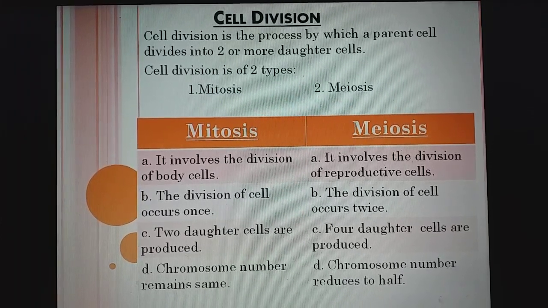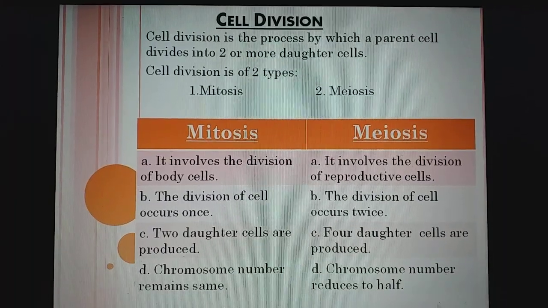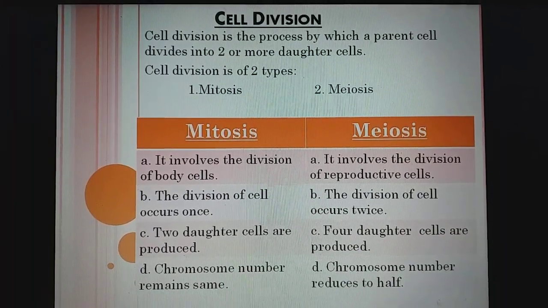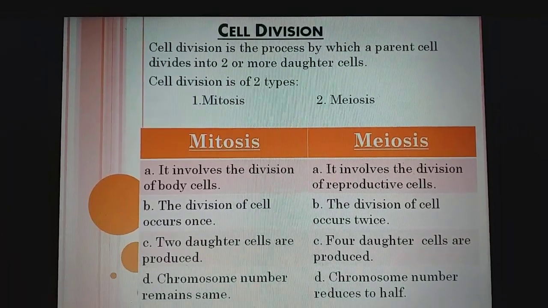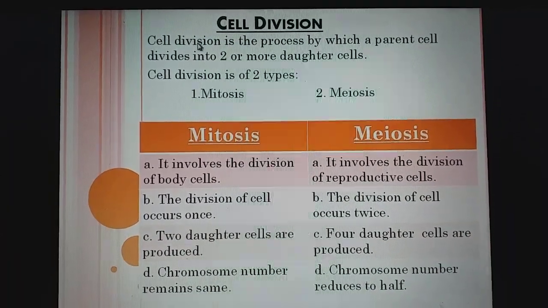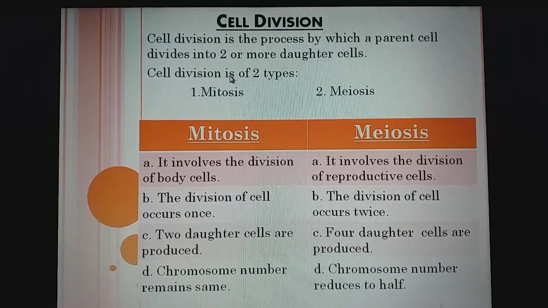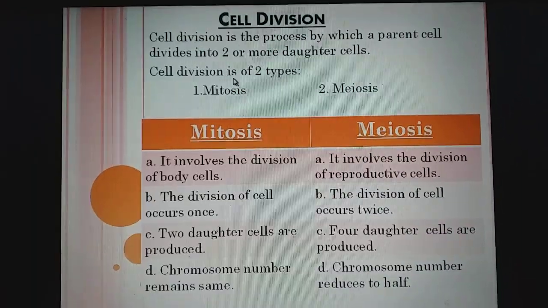Cells also divide so that the living thing can grow. Organisms grow because cells are dividing to produce more and more cells. So for the growth and development of the organism, the cells divide. To replace dead or damaged cells, the cells divide.